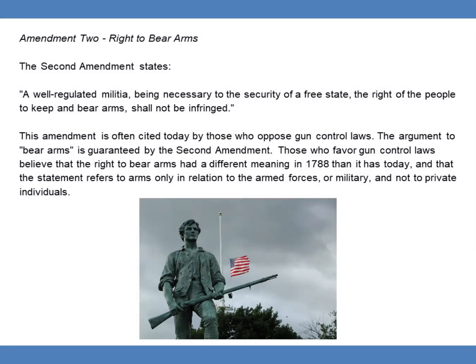Those who favor gun control laws believe that the right to bear arms had a different meaning in 1788 than it has today, and that the statement refers to arms only in relation to the armed forces or military and not to private individuals.